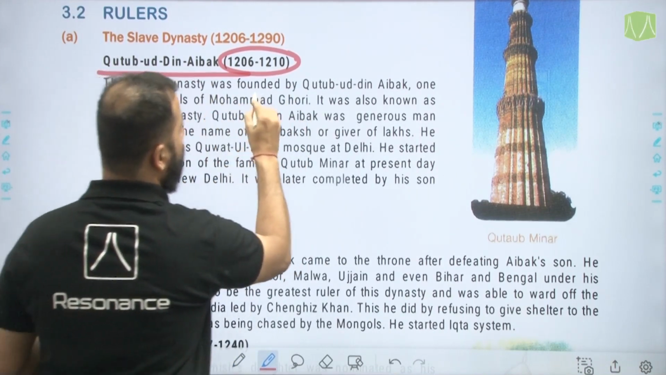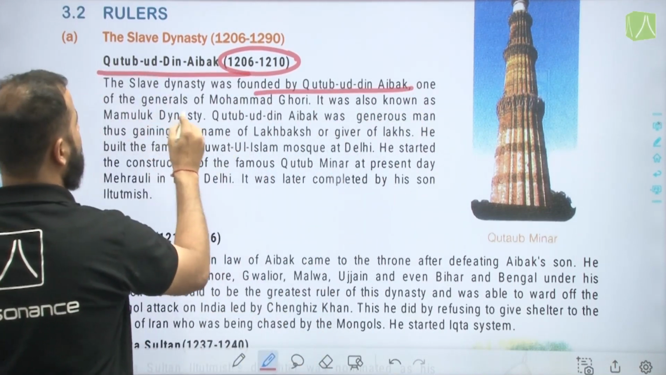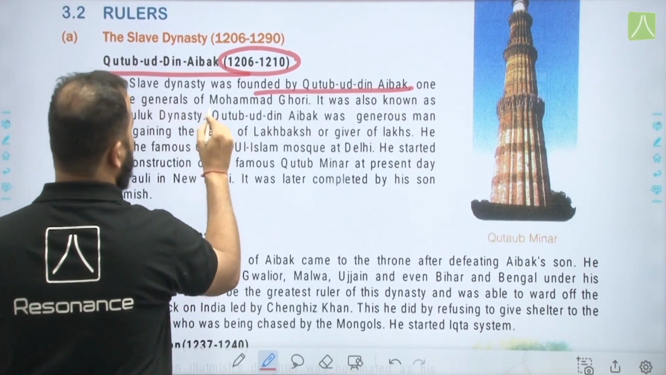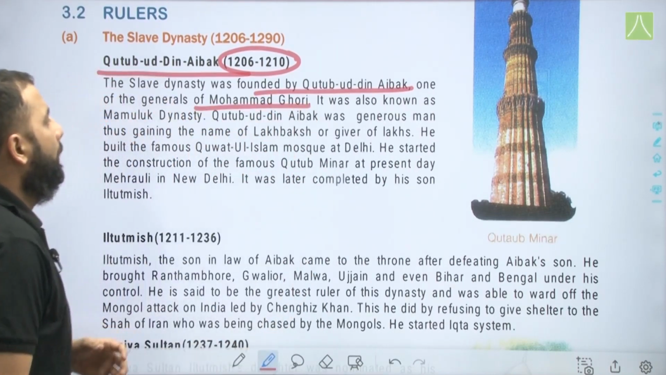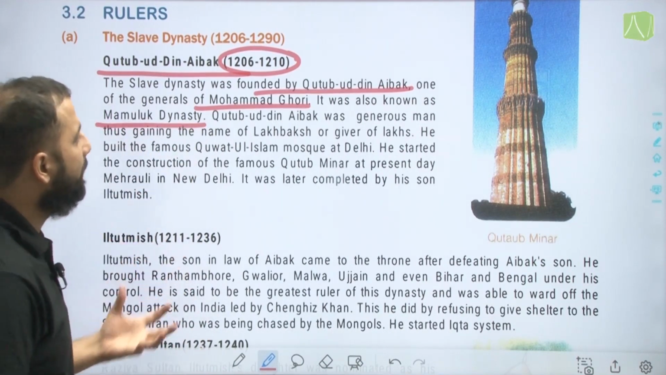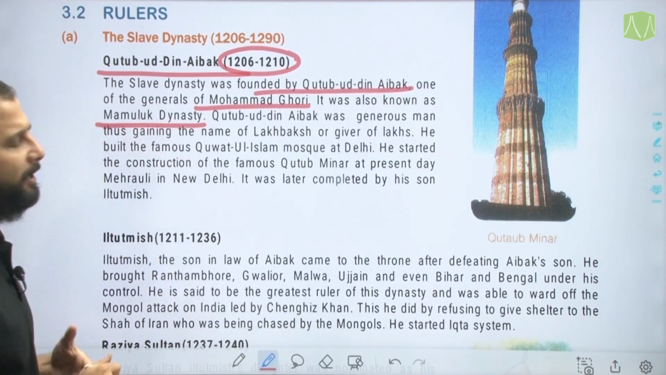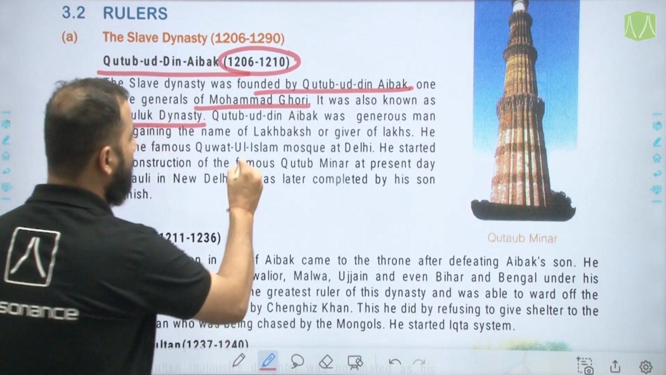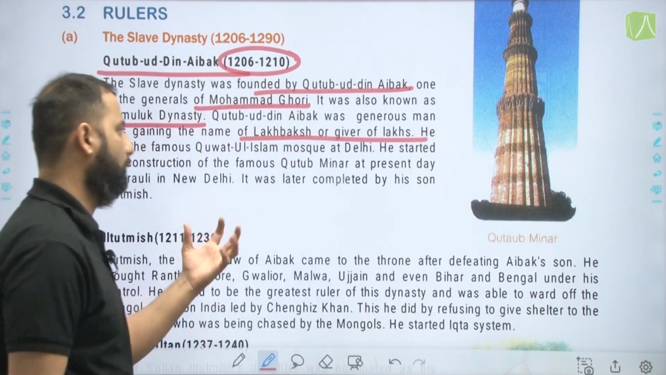The slave dynasty was founded by Qutbuddin Aybak. He was one of the generals, a slave who became general of Muhammad Ghori. It was also known as the Mamluk dynasty, and Qutbuddin Aybak was a generous man, thus gaining the name of Lakh Baksh or giver of lakhs. That was his name also.